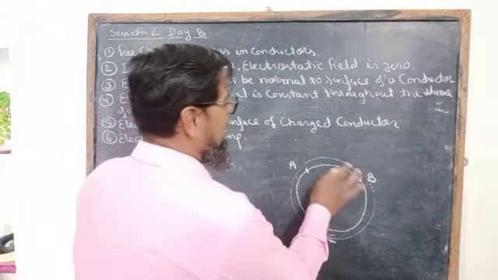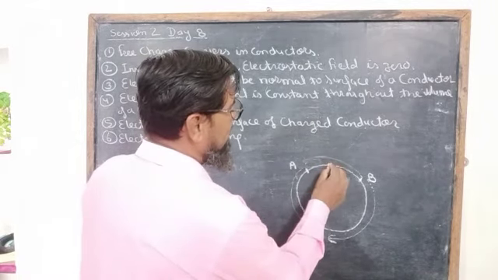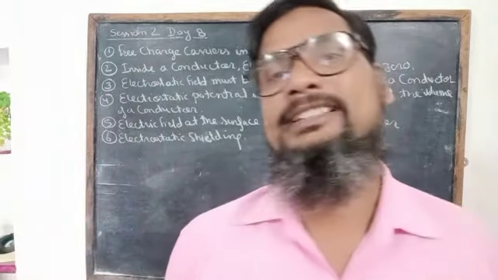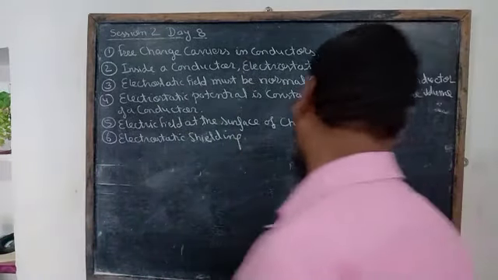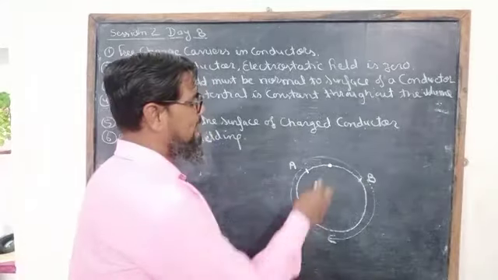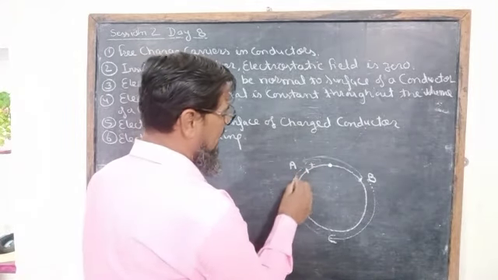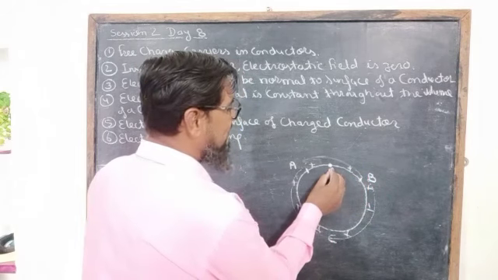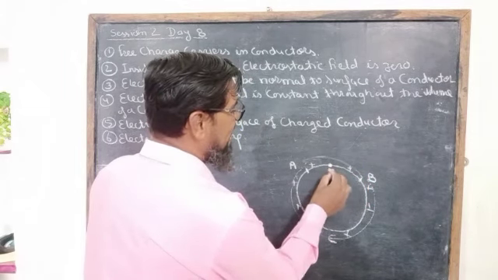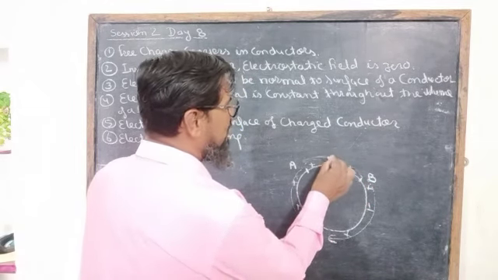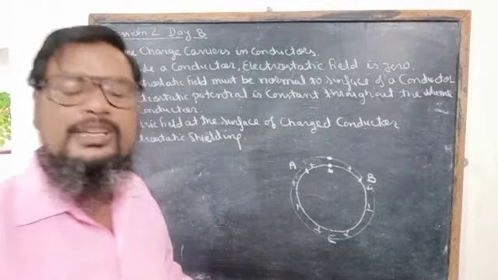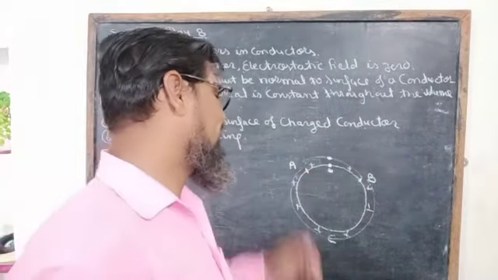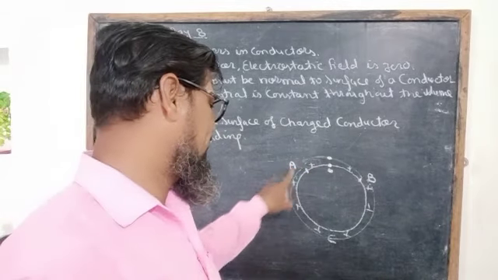Now we consider on the surface a small point where we have to calculate the electric field intensity. Let this conductor be positively charged. Then we consider 2 points, just inside the conductor and just outside the conductor. We give the spherical conductor a positive charge.